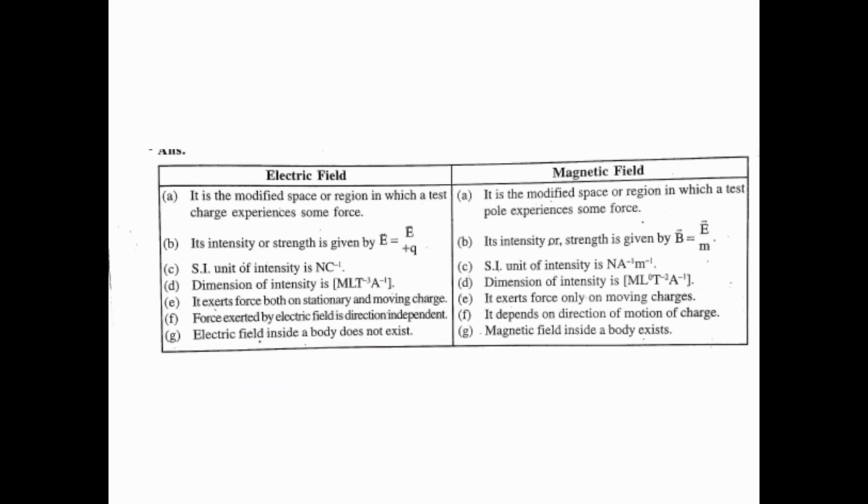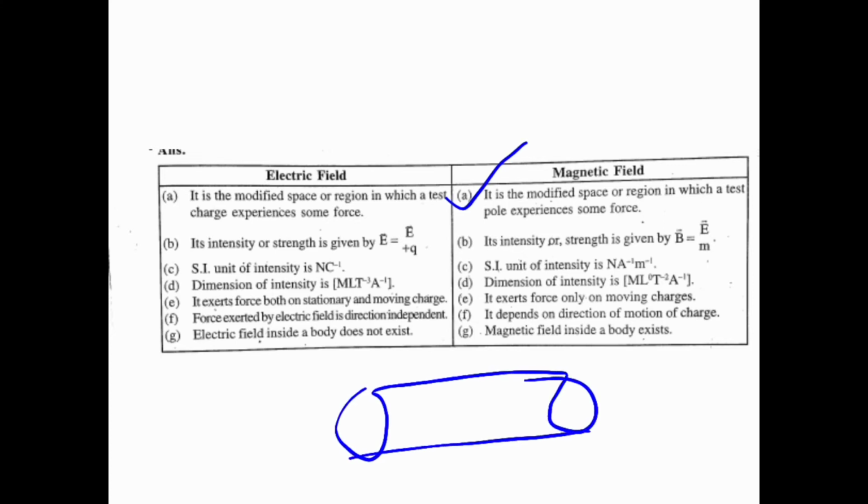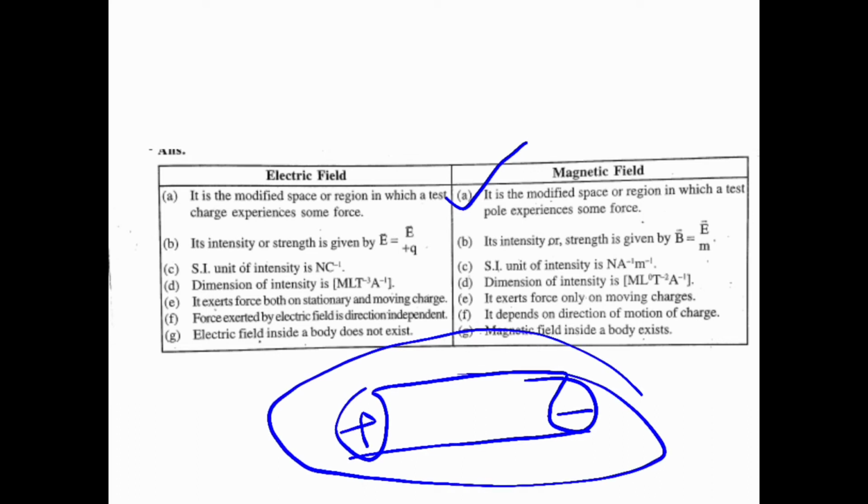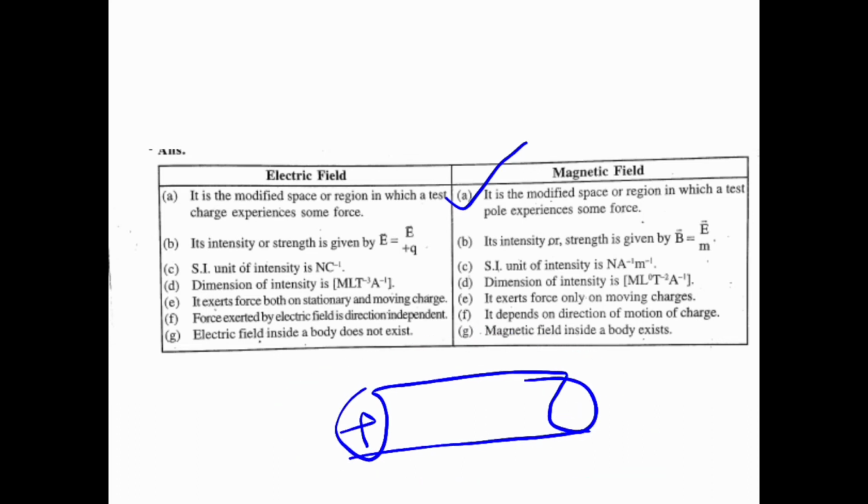But in magnetic field, that is the modified space region in which a test pole experiences some force. Test pole means one positive, one negative. Here positive, here negative. If a test pole is present there, then we can write that is the magnetic field.